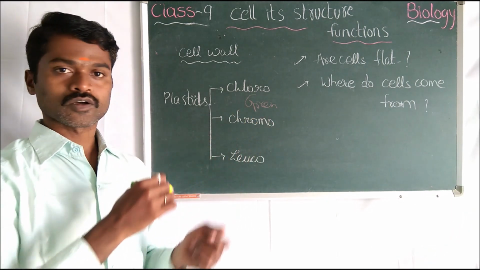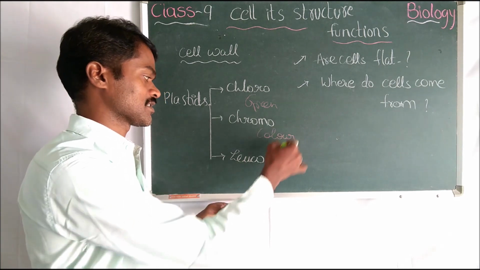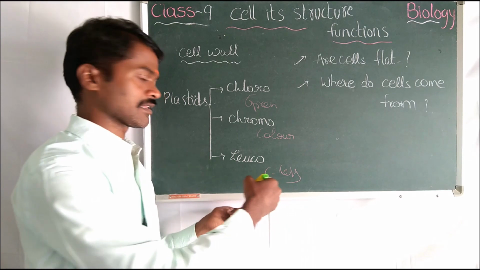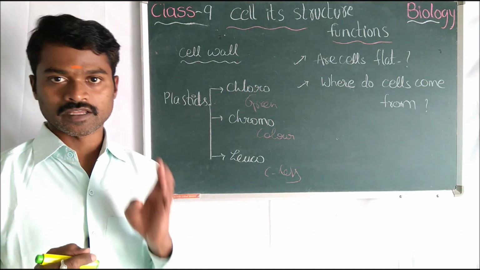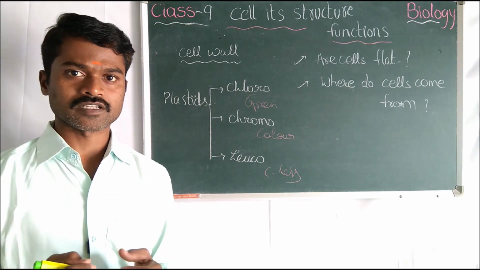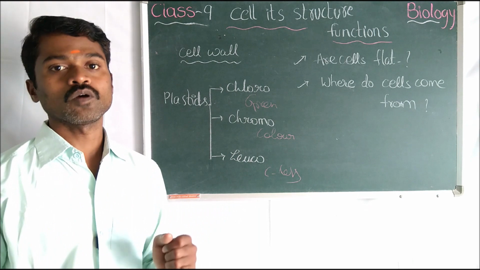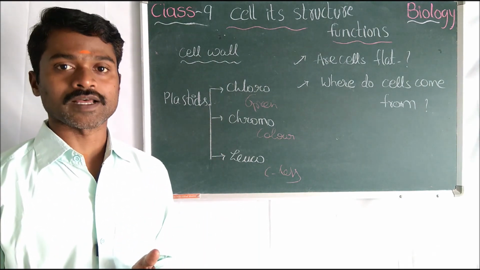Chromo means color, different colors. Leuco is colorless, or you can say white. Green colored parts like a leaf, green vegetables, and green stem contain chloroplast.